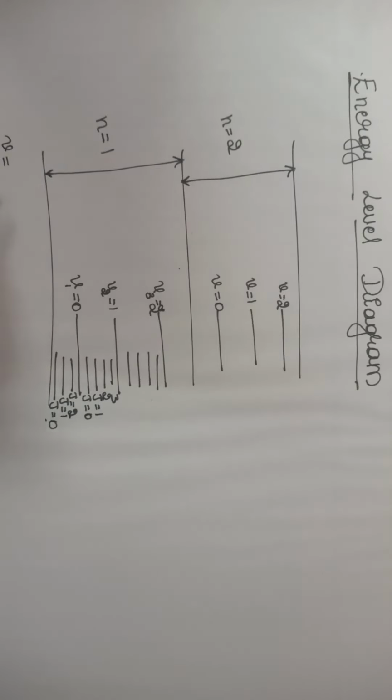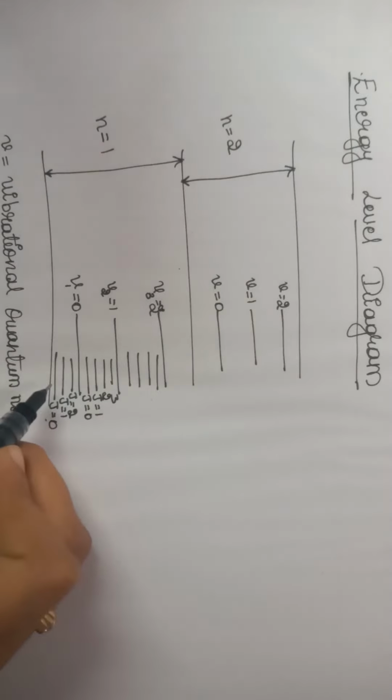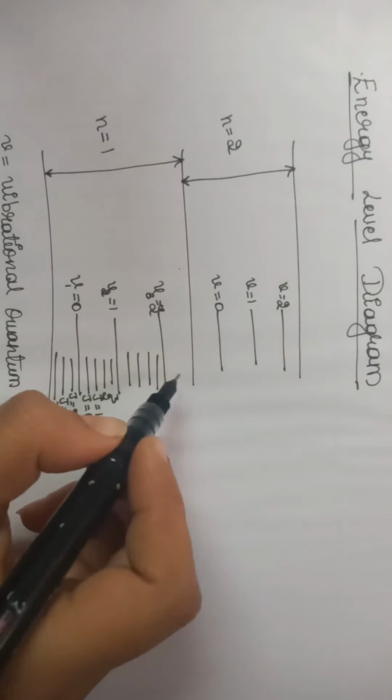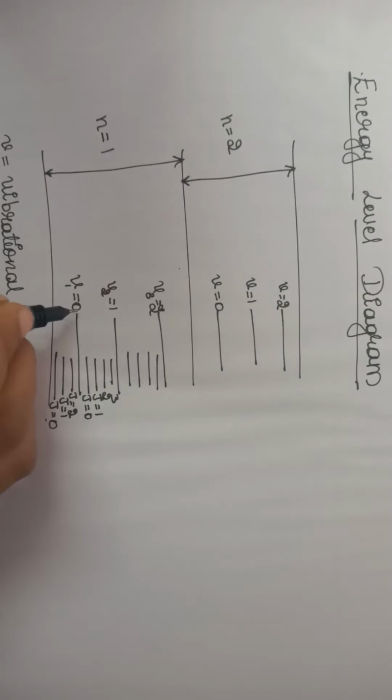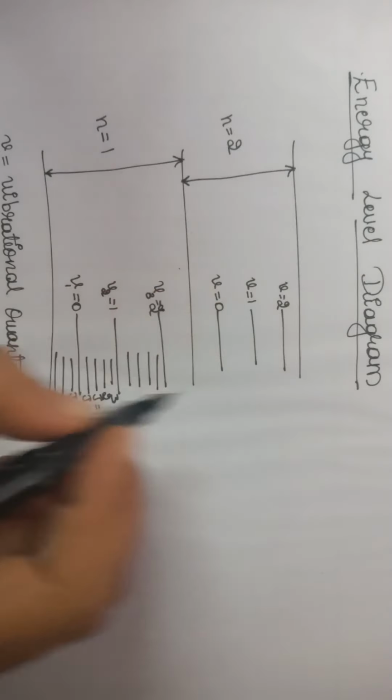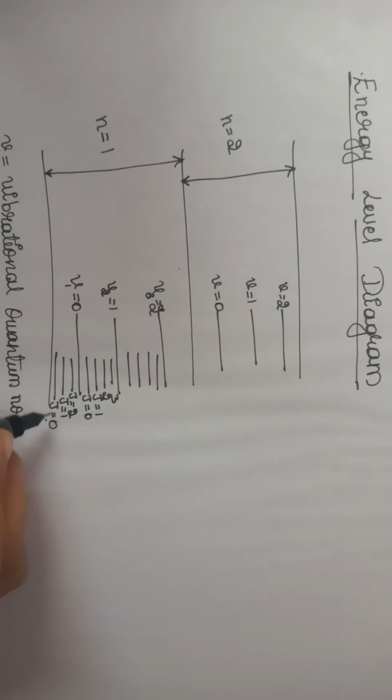Here V is nothing but the vibrational quantum number, whereas J is called the rotational quantum number. Here we have electronic energy levels. Each electronic energy level consists of several vibrational energy levels. Each vibrational energy level consists of several rotational energy levels.